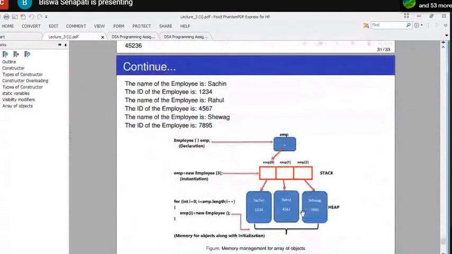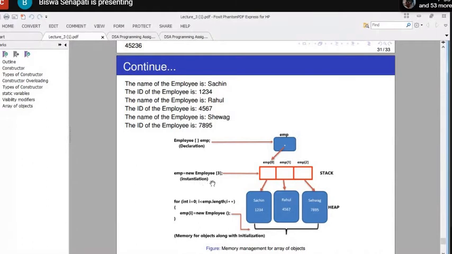Let us try to understand this one. Remember what happened. Employee[] emp. So declaration of emp. It's an array. It's an array of what? It's an array of references. Okay. So emp = new Employee[3] is instantiation.